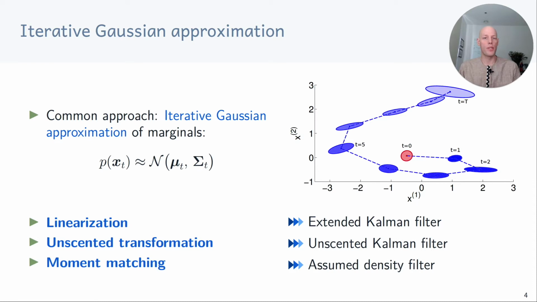A third option that is sometimes possible is to compute the mean and the covariance of the next state distribution in closed form, and then approximate it using a Gaussian that has the correct mean and the correct covariance. We would ignore all other higher order moments of the true distribution. This is called moment matching and is used in the assumed density filter.